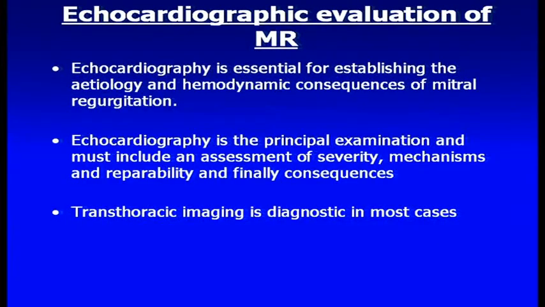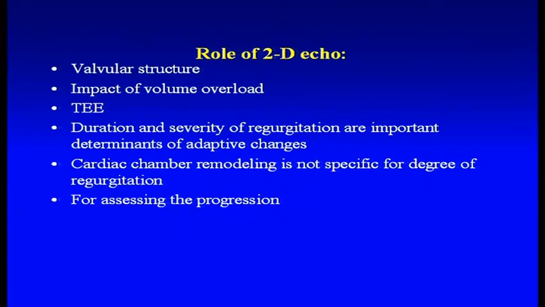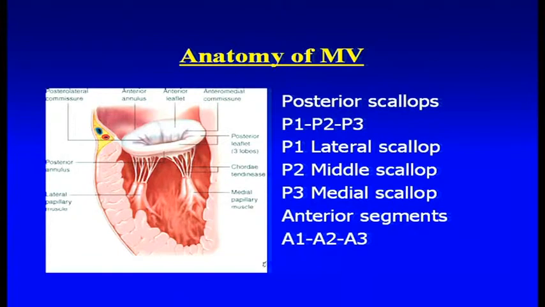Basically, echo is an essential tool for establishing etiology and hemodynamic consequences of mitral regurgitation. Transthoracic echo is most of the times enough, and in transthoracic echo, what we can make out is the valvular structure and impact of volume overload. Transesophageal echo is needed for clarification of several things. In fact, it is mandatory whenever you are planning for a mitral valve repair. Duration and severity of regurgitation are important determinants of adaptive changes, which can again be assessed by a transthoracic echo. Cardiac chamber remodeling is not specific for degree of regurgitation, but still it matters whenever you are choosing the size of the valve and for assessing the prognosis.